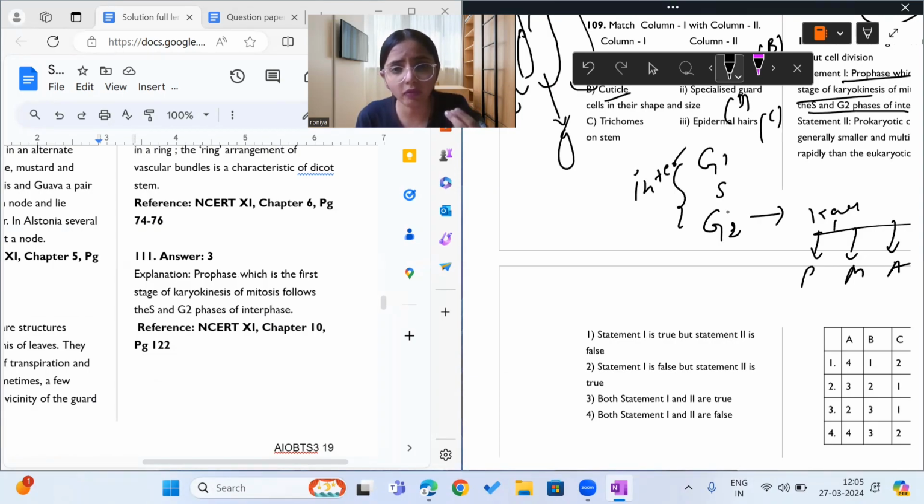They do not have to perform very meticulous steps to divide the cell. They can just divide quickly, like bacteria. Bacteria divide faster than humans, right? That's why it's a correct statement. So statements 1 and 2 are correct, and the answer is the third option, which says both statements are correct.